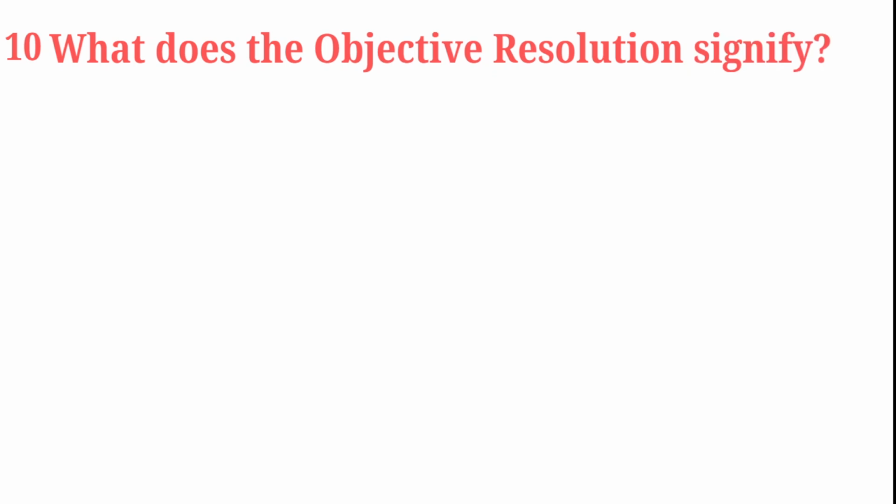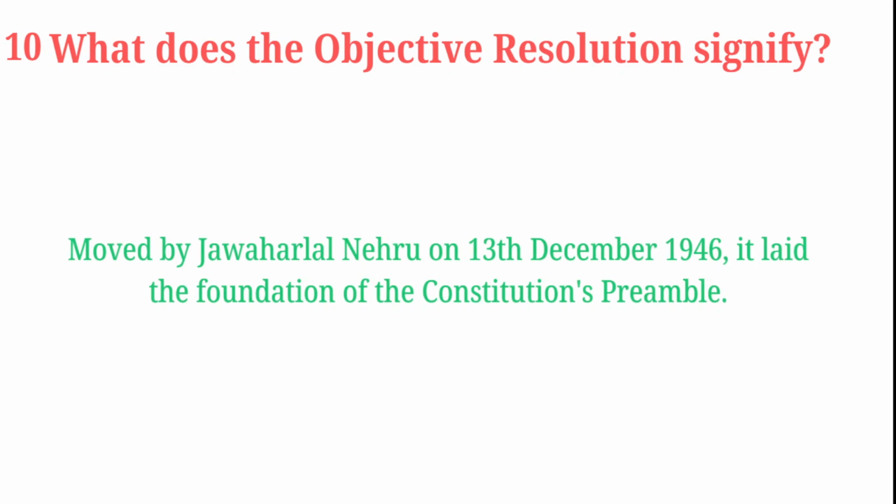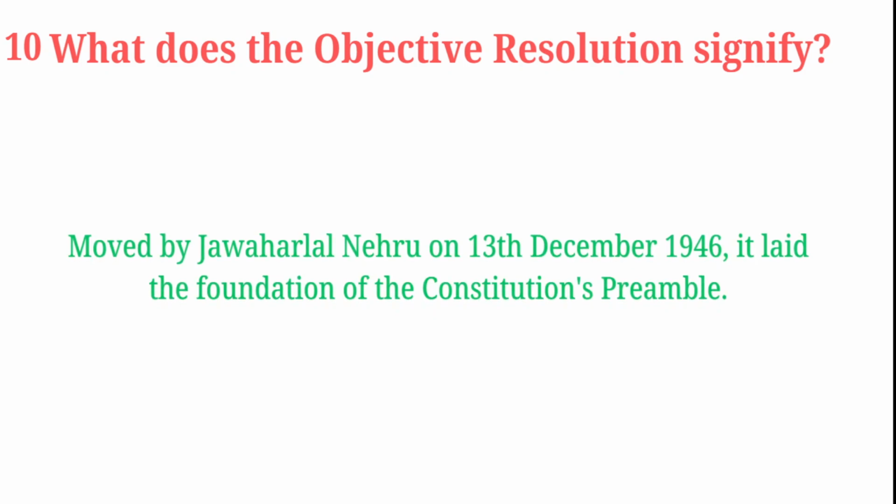What does the objective resolution signify? Moved by Jawaharlal Nehru on 13th December 1946, it laid the foundation of the Constitution's preamble. So our preamble of the Constitution comes from the objective resolution, which was introduced by Jawaharlal Nehru on 13th December 1946.